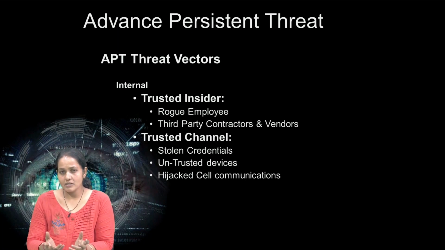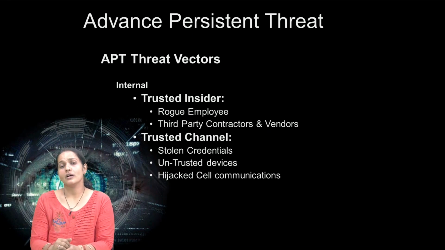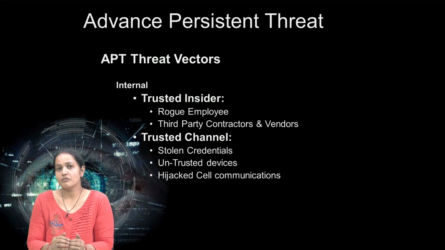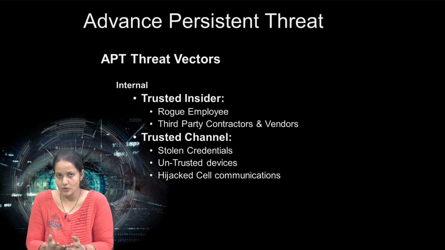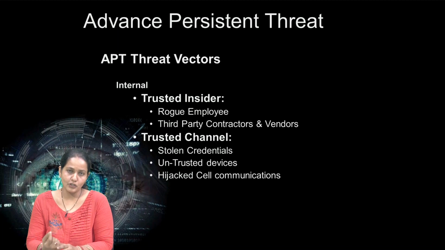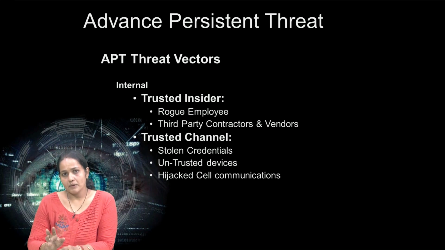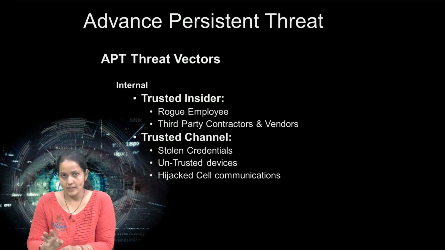Sometimes there may be deals with the organization. The third party vendors or organizations act for their own benefit. They send sensitive information of the company to outsiders or intruders. So there may be a chance they leak the information and the intruder gets the idea of how to get a foothold in the network. The second internal vector is the trusted channel.